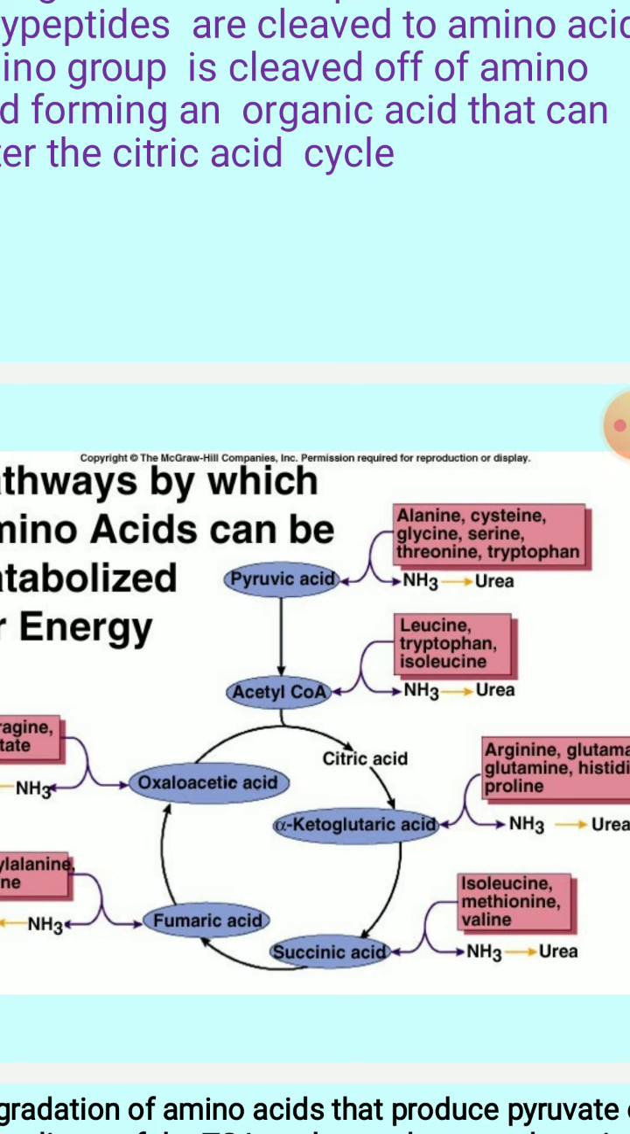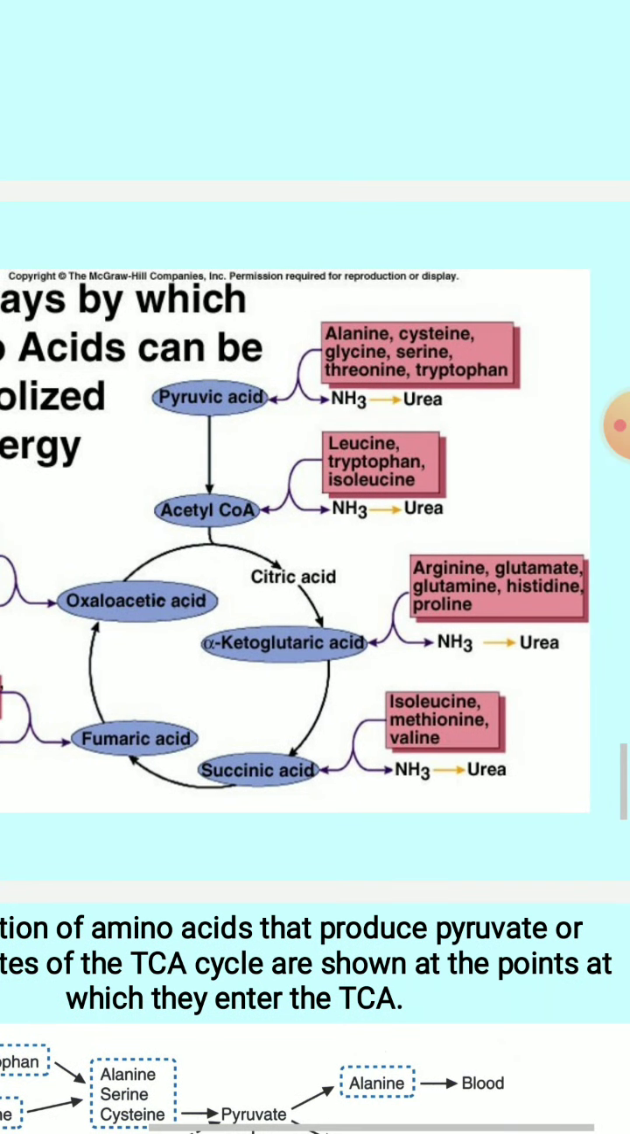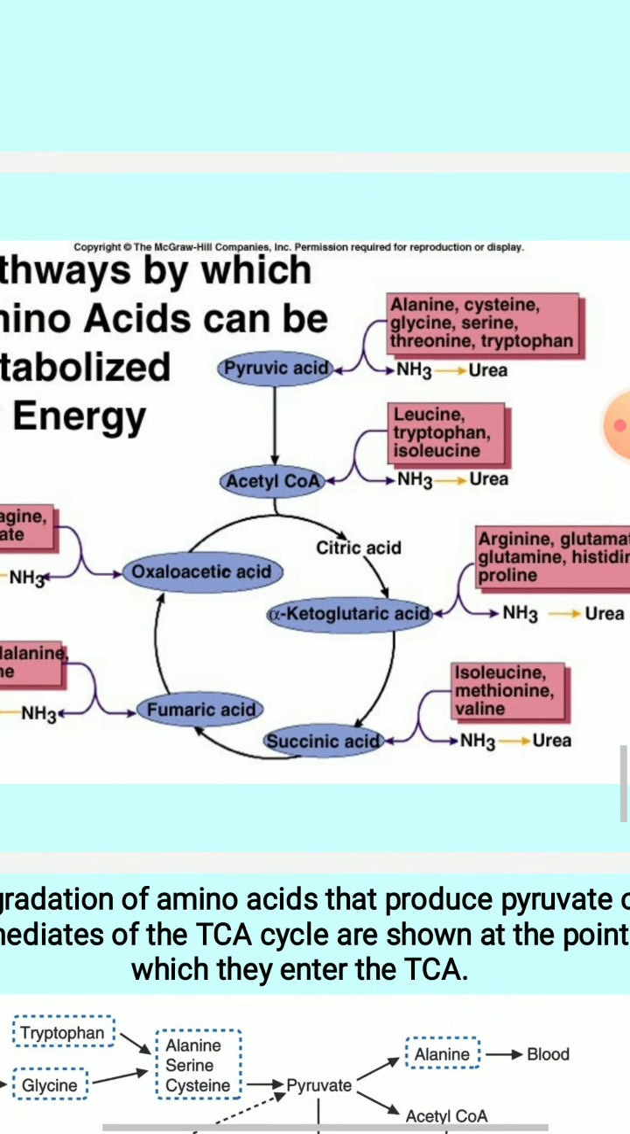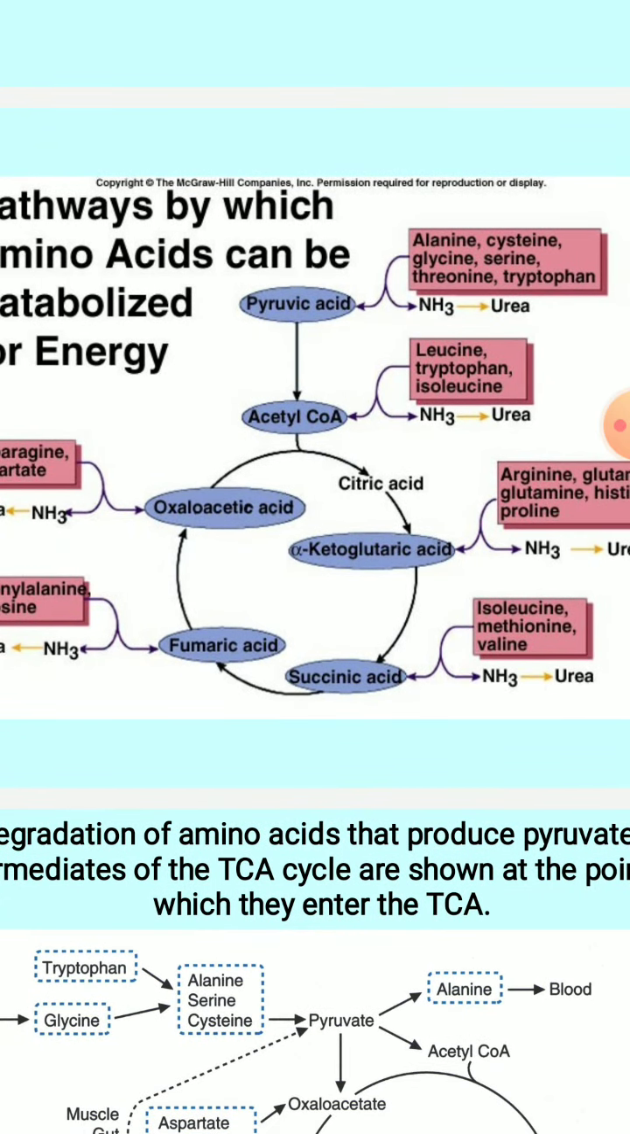So alanine, cysteine, glycine, serine, threonine, tryptophan, all these amino acids give you pyruvic acid or pyruvate molecule as an end product. Leucine, tryptophan, isoleucine. See, these are all the amino acids which give you the intermediate of TCA, that is acetyl CoA, on degradation, and arginine, glutamate, glutamine, histidine, proline. All these amino acids give you alpha ketoglutarate, as it is an intermediate of TCA again.